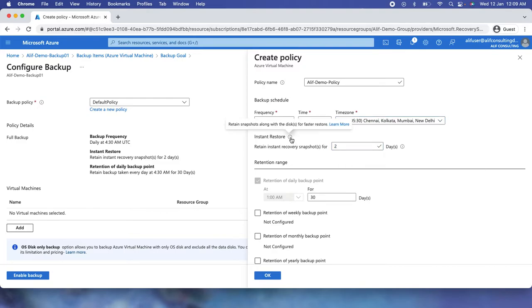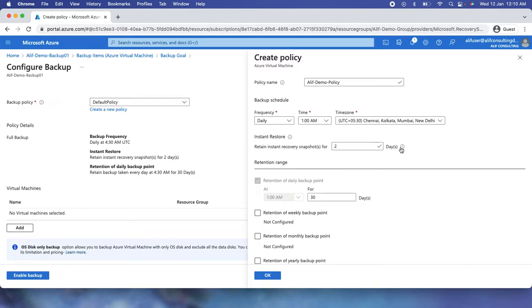Now I want to have the instant recovery point for 2 days. Instant recovery point is a very good option. Usually, earlier when this option was not here, if you had taken a backup of a VM, it took around 1 hour to restore it. Let's say you have a VM with 1 TB of data, that takes around 2 to 3 hours to restore the VM from the last restore point. But with instant restore, it allows you to recover the VM very fast. It takes one snapshot in the cache which allows us to restore the VM from there.